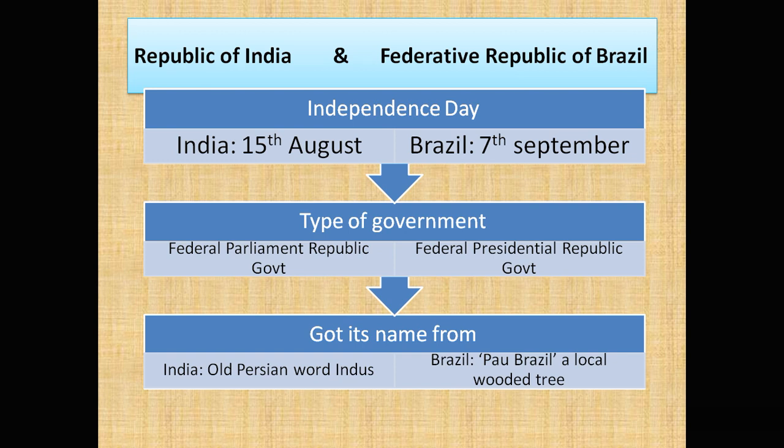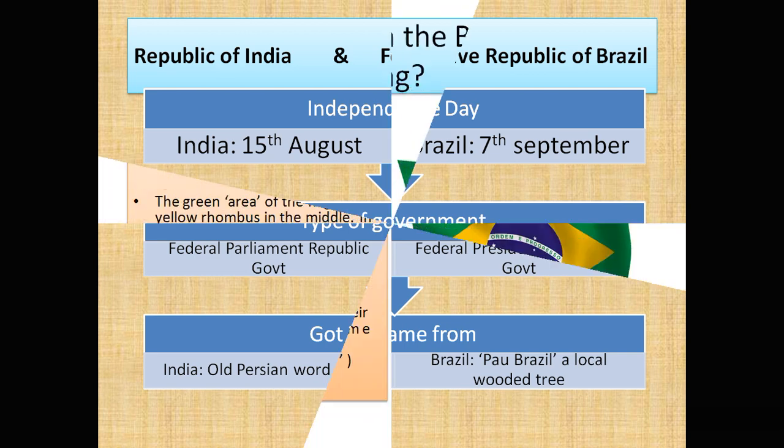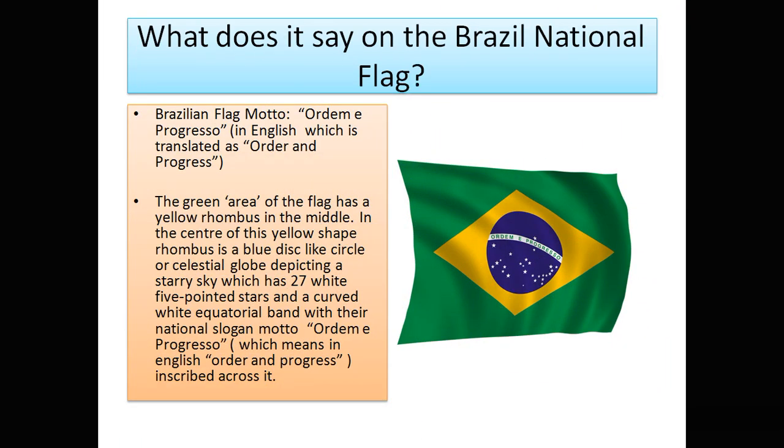India got its name from the old word Indus. You already know we are famous for the Indus Valley civilization, and from there the name Hindu comes, from the Indus river which flows into India, and that is how the word India comes. Brazil got its name from pau-brasil, a local wooded tree. So I hope you got enough information about both countries. The same is given in the textbook, and this is what you have to learn also. Now let us go to some extra information.